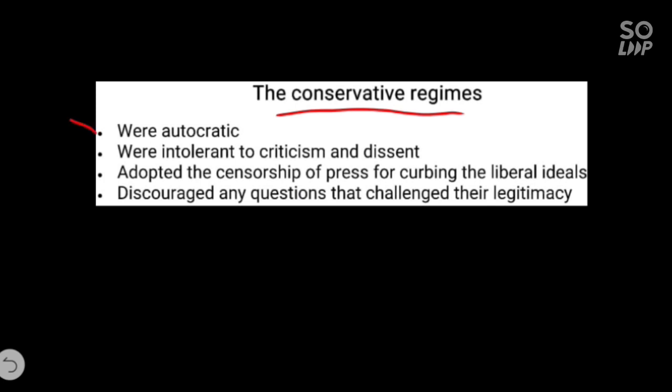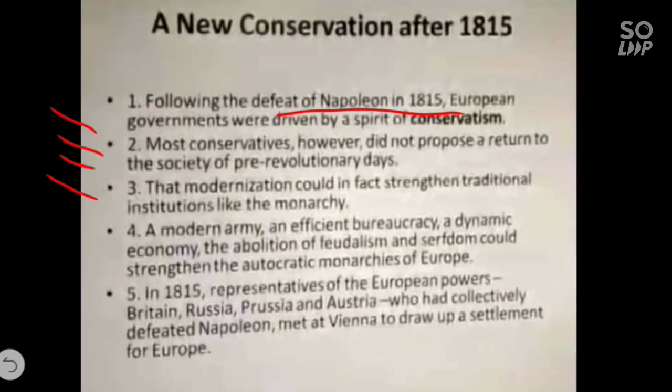Conservatives were autocratic. Second, they were intolerant to criticism and dissent. Third, they adopted the censorship of press for curbing the liberal ideals. Last point, they discouraged any question that challenged their legitimacy. Let's see all these points in detail.